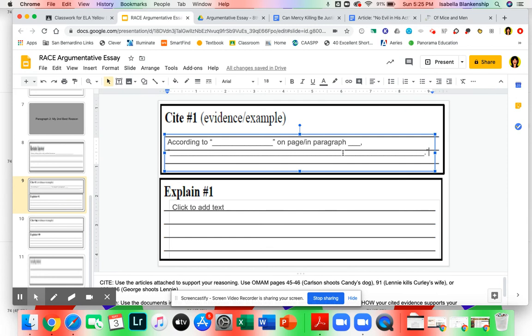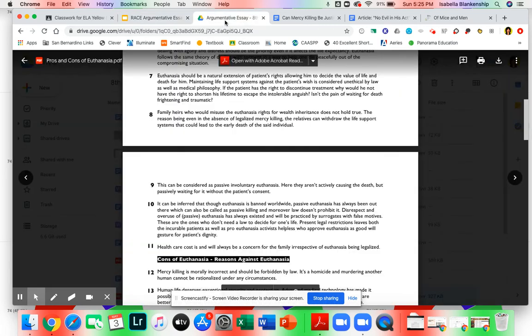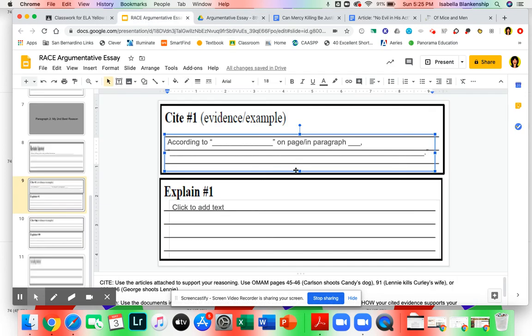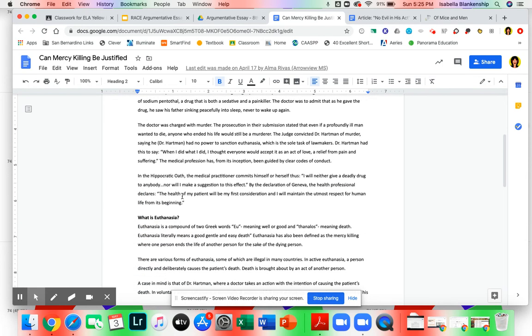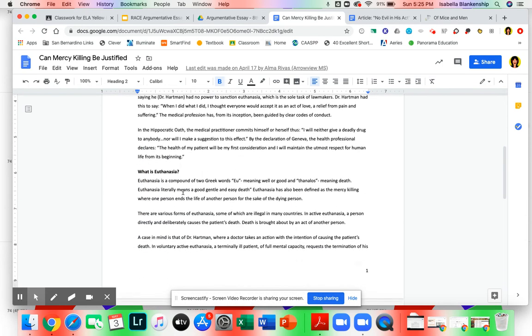Now, how do I know that evidence matches? I know I'm talking about finances and hospitals and families. This sentence is talking about those same things. It supports my justification if I was writing that kind of essay. So that would count as evidence. Now, if you want to use evidence from a different article, like this one, can mercy killing be justified? You're going to look for evidence to support it. You just need 1 sentence.